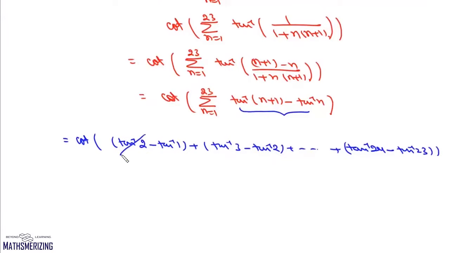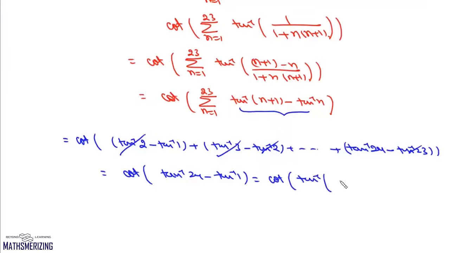Now here these terms, they'll cancel out, and then in the end we'll get cot of tan inverse 24 minus tan inverse of 1, which we can write as cot of, now tan inverse x minus y, so it'll be 24 minus 1 upon 1 plus 24, so there'll be 25.